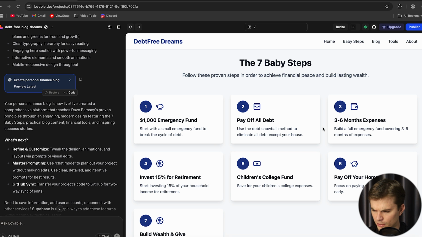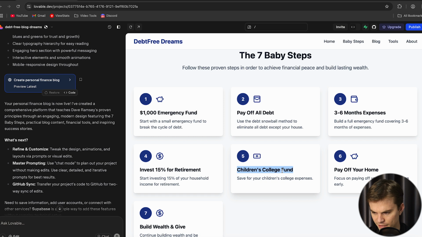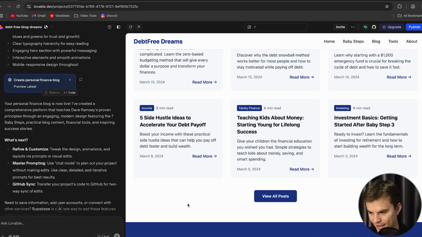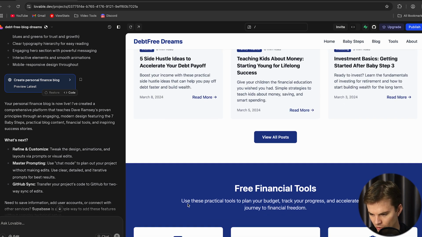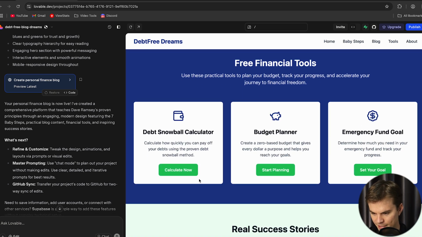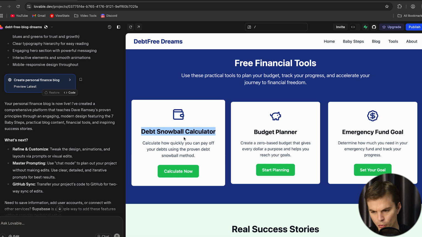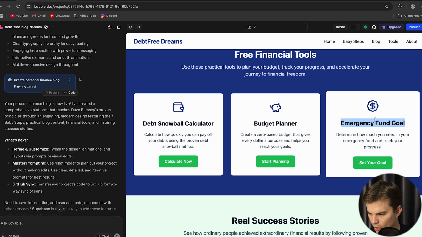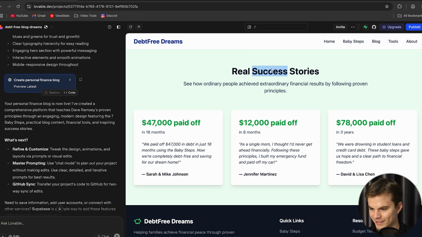So it's listening to our prompt. 3 to 6 months of expenses. Invest 15% for retirement. Have a fund for children's college, pay off your home, and build wealth, and then give. So that's not bad. It's more a website than a blog, but it even gives you a debt snowball calculator, a budget planner, emergency fund goal, gives real success stories.